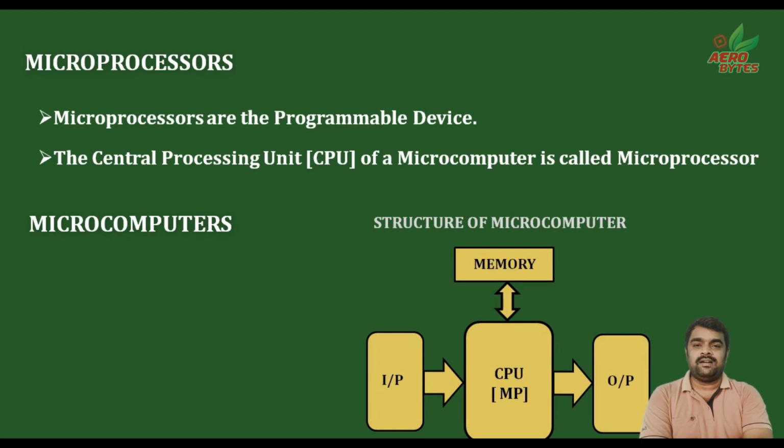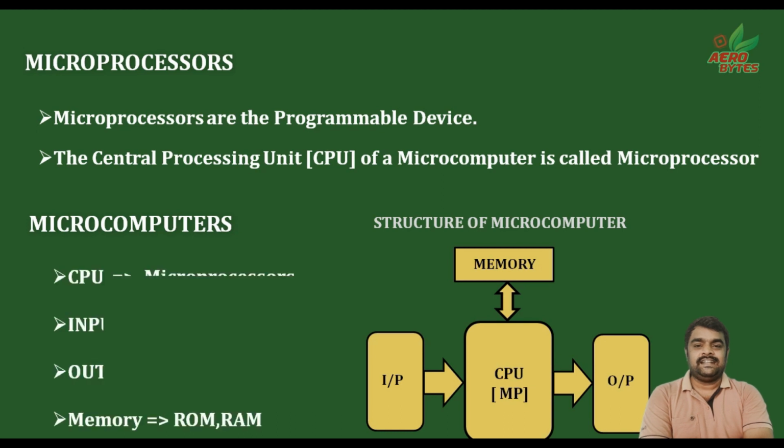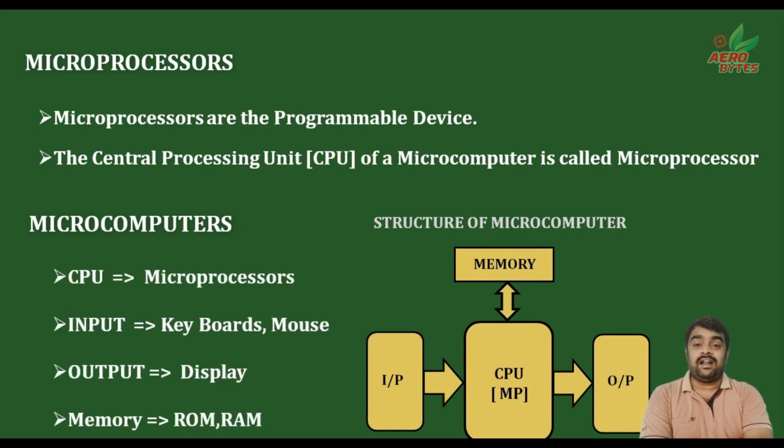Here, the functional blocks like memory and I/O systems are connected externally with the microprocessor chip to form the microprocessor board, called a single board microcomputer. In this structure, the memory and I/O systems are connected externally to the microprocessor chip. It is called the central processing unit of a microcomputer.